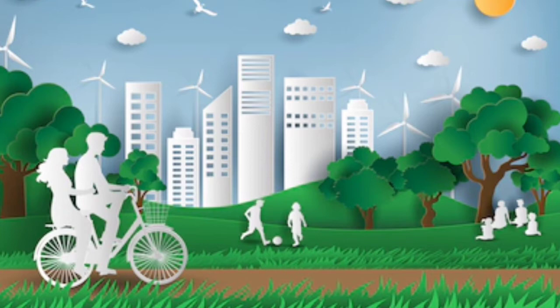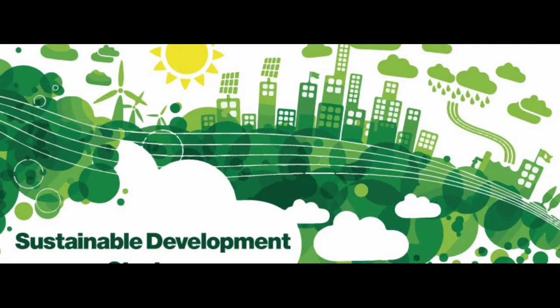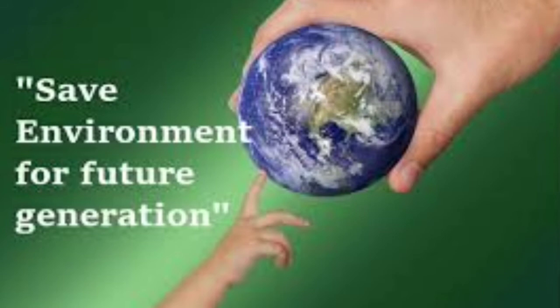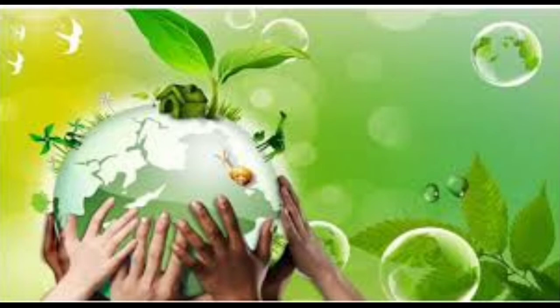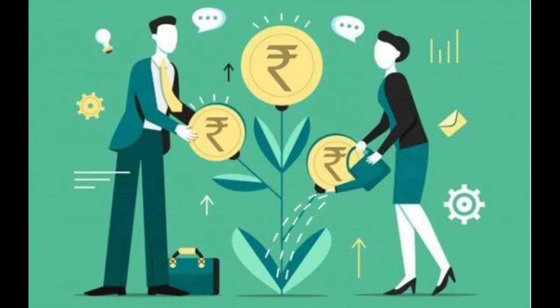for a healthy life. Now let us talk about sustainable development. Sustainable development is the process of economic development which aims at raising the quality of life of both present and future generations without spoiling nature and the environment. If we talk about the features of sustainable development, then the first one is a sustained rise in real per capita income and economic welfare. There should be a sustained rise in real per capita income and economic welfare over time.